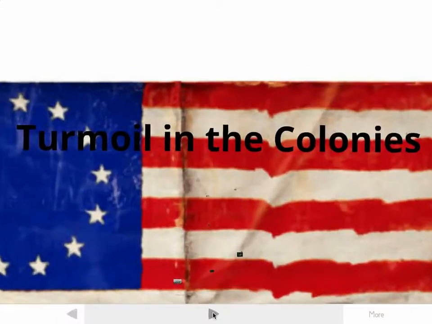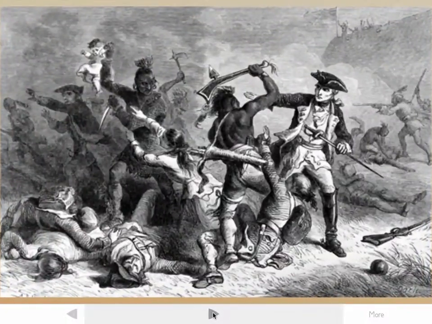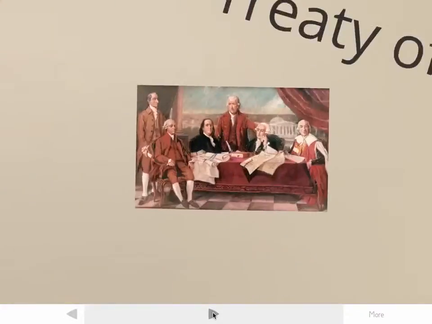In the 1740s, conflict broke out between France and Britain for control of the trade in the Ohio Valley. Native Americans took sides. At first, the French were winning the war, but in the end, Great Britain won the French and Indian War. The French signed the Treaty of Paris and lost all power.